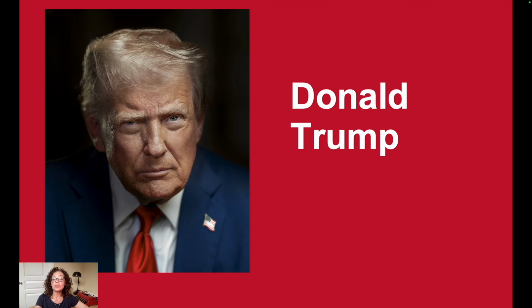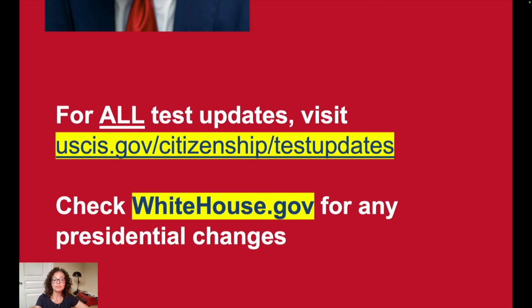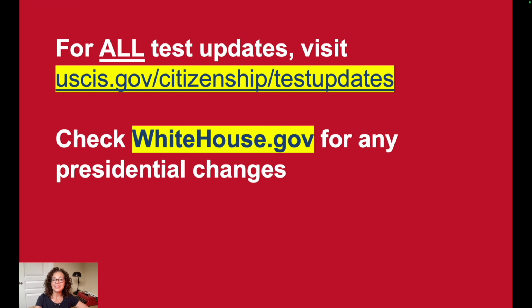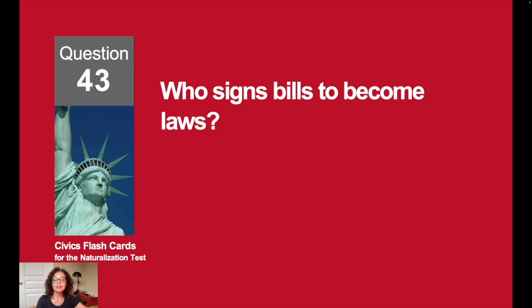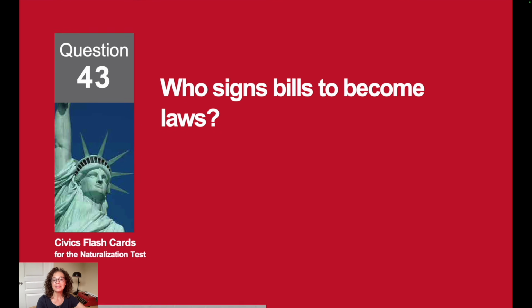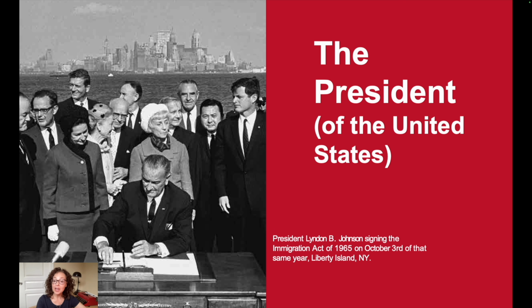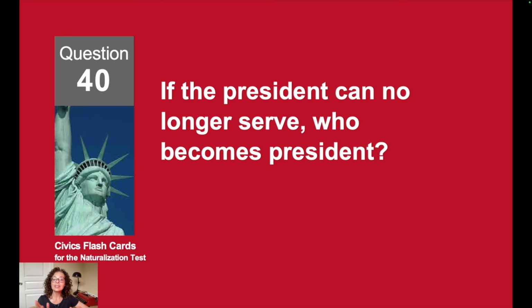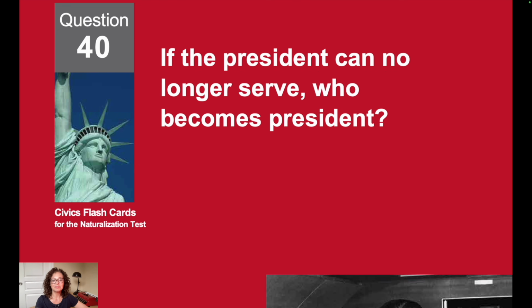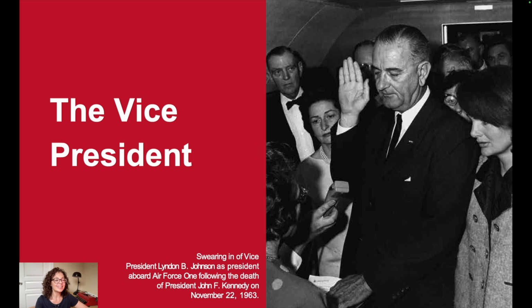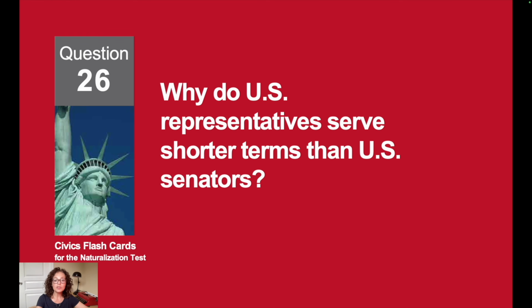It is Donald Trump. Look here for updates. Who signs bills to become laws? The president. If the president can no longer serve, who becomes president? The vice president.